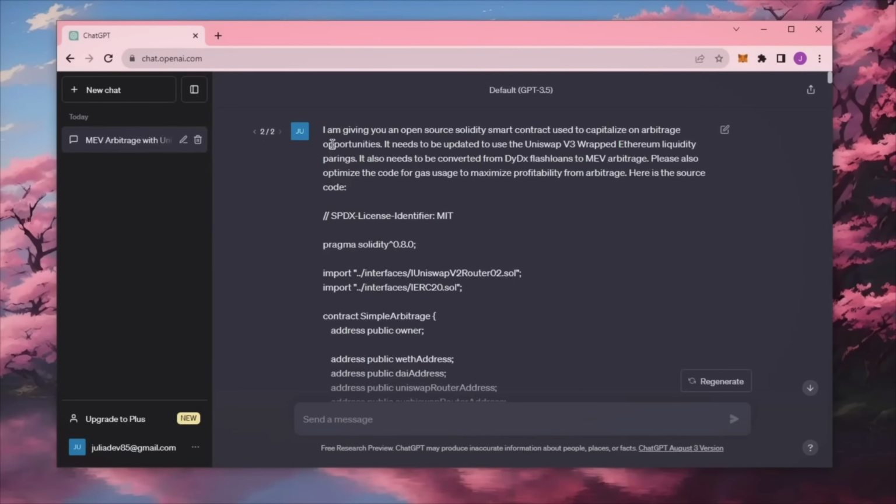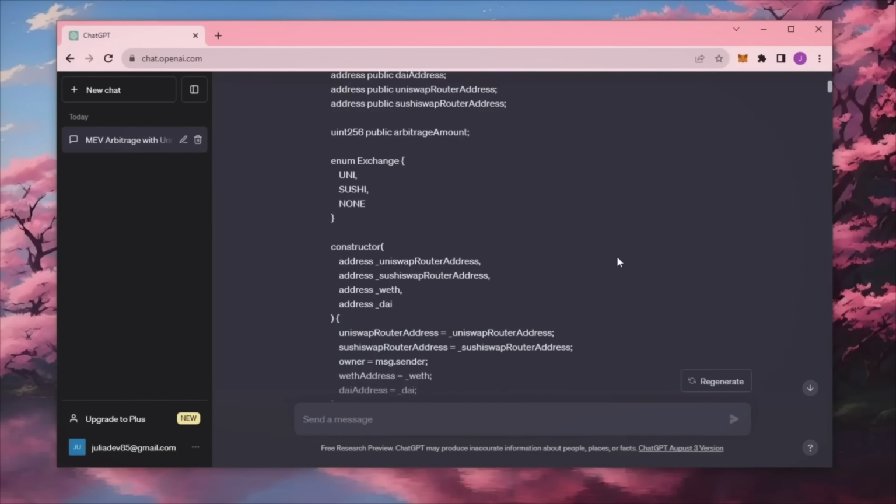I decided to test the potential of ChatGPT, seeing if it can make me anything interesting or useful in decentralized finance. Basically, I asked it to generate a trading bot that uses DeFi liquidity pairs to take advantage of certain arbitrage opportunities for earning passive income. What it generated was insane.